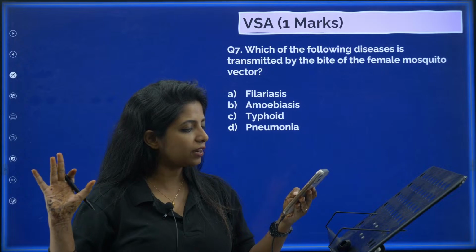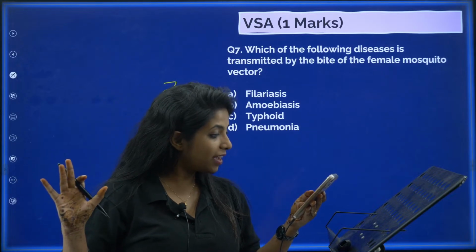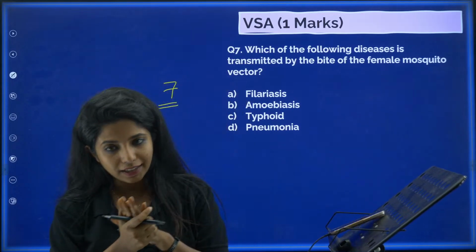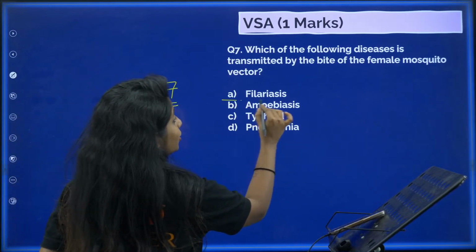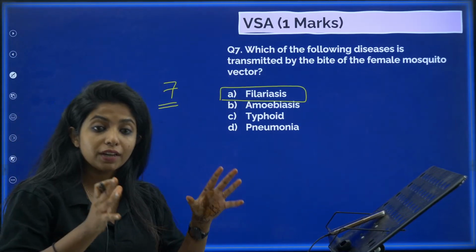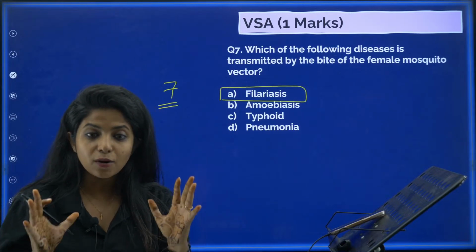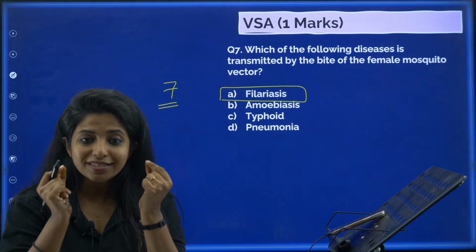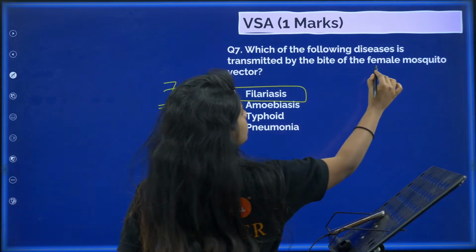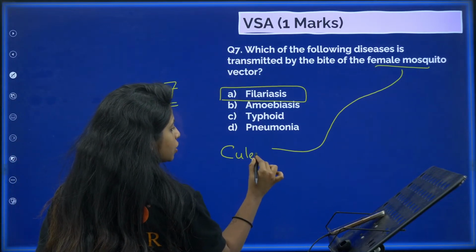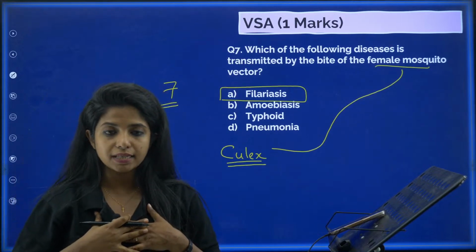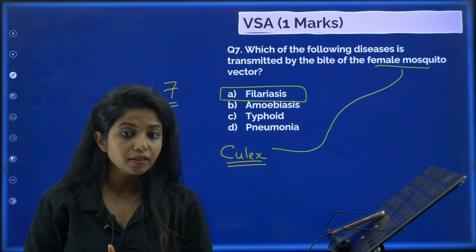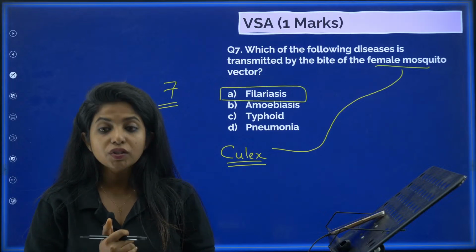So since every one of you tried, okay, Rupa is saying the answer correctly, and I have to say kudos to you, Rupa. It is filariasis, it is A. The disease that we are talking about, filariasis, is caused by Wuchereria bancrofti. Wuchereria bancrofti is the organism that causes filariasis. But who transfers this Wuchereria bancrofti? It's the mosquito. And what is the name of this famous mosquito? Its name is Culex mosquito. So suppose I have filariasis and now a mosquito comes and bites me and comes and bites you. Then there are high chances that you will also develop this disease. So this is caused by a vector.